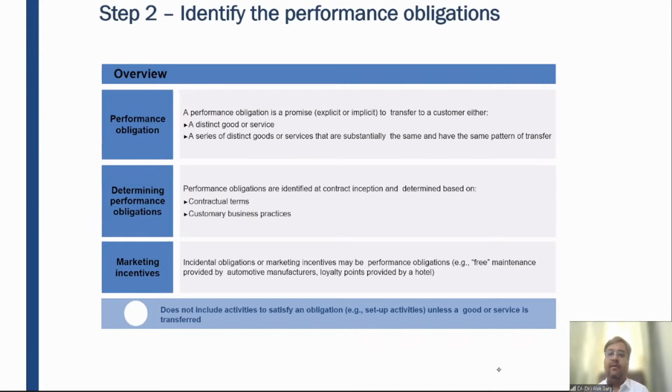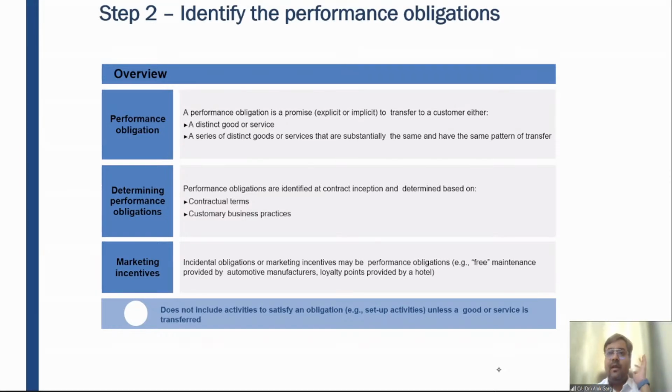only recognizing revenue on the delivery of the goods? Why? Please tell me. Because till the time Amazon delivers the goods, you will not be able to use those goods as a customer. The control has not been passed on to you. The control is lying with Amazon and their associate partners only, right?